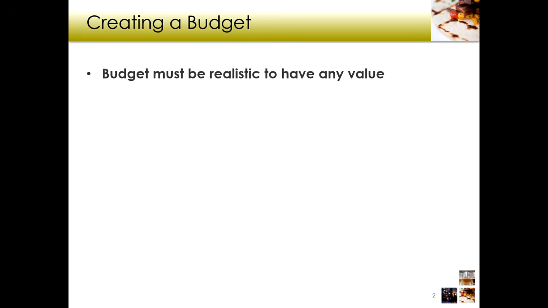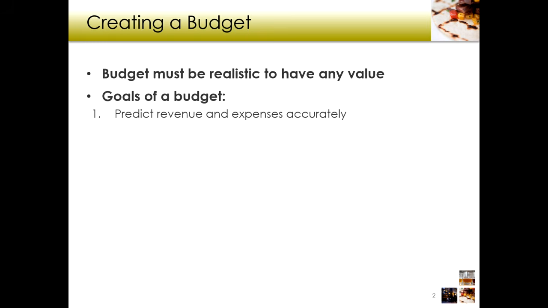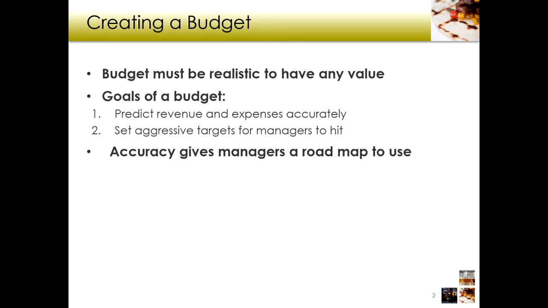Budgets should be aggressive, so they're hard to hit, but they should also be achievable, right? And they should have a plan behind them. So the goals of a budget are to predict revenue and expenses accurately. This gives us a roadmap that we can follow as managers to hit those desired profit margins, or that bottom line profit or loss at the end of the day, right? Like I said, they should be aggressive targets for managers to hit, but they need to be achievable. They need to give us a tool that we can use to hit that profit margin of 5, 10%, or whatever the expectation is of ownership and management, right?